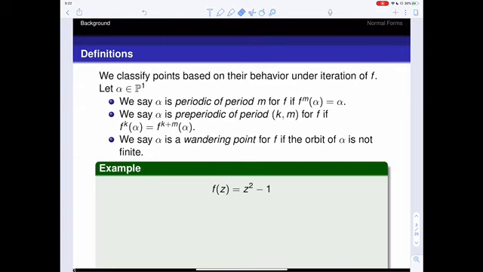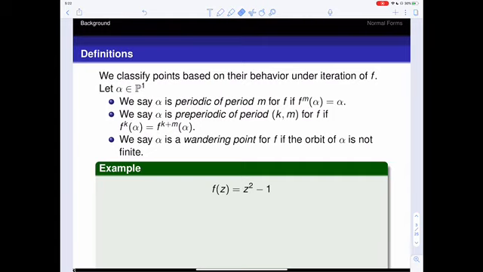We often want to classify points based on their behavior under the iteration of f, or based on their orbits. So we say a point alpha is periodic if it loops back to alpha again under the orbit. So if eventually, after some number of iterates, it goes back and hits alpha again, and we say that's periodic of period m if that happens after m steps.